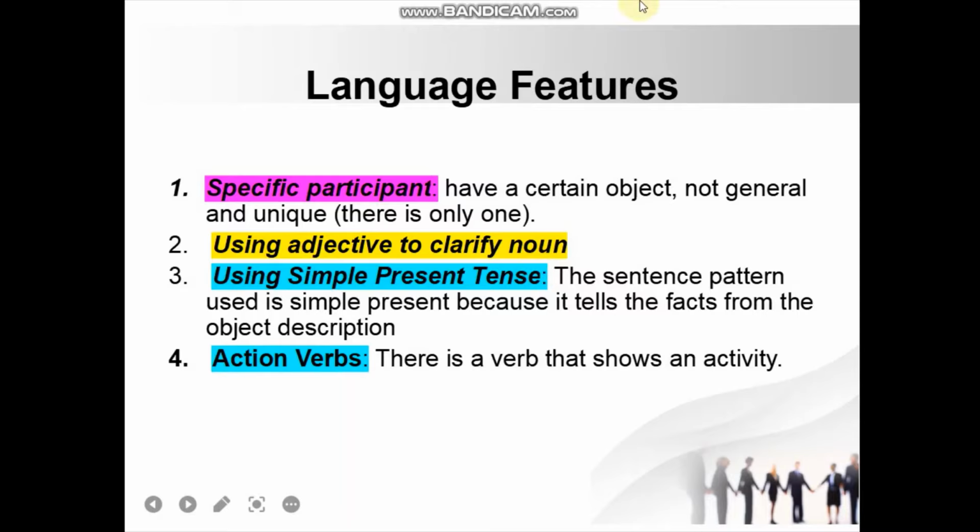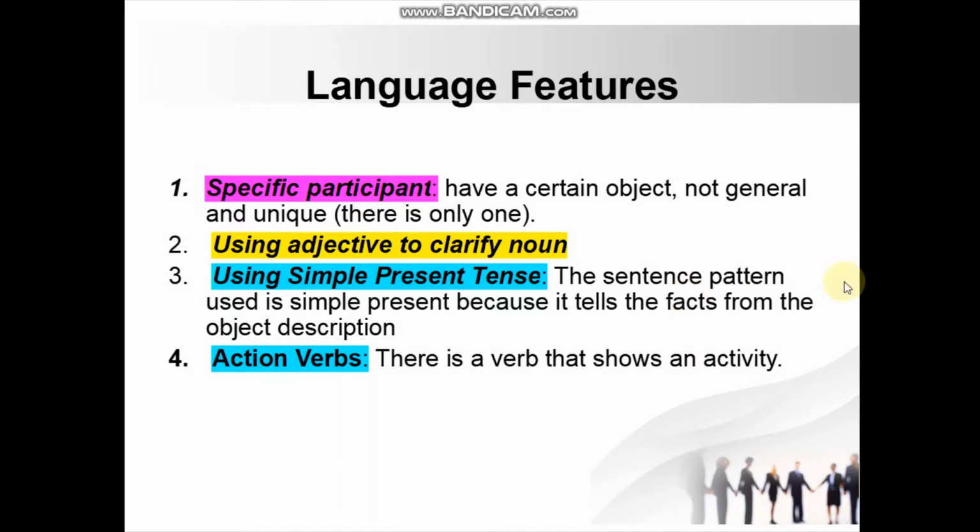Okay, so how about language feature number two? Descriptive text uses adjectives to clarify nouns. And then the next, number three, using simple present tense.